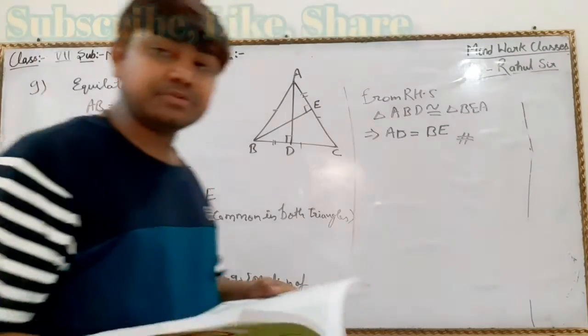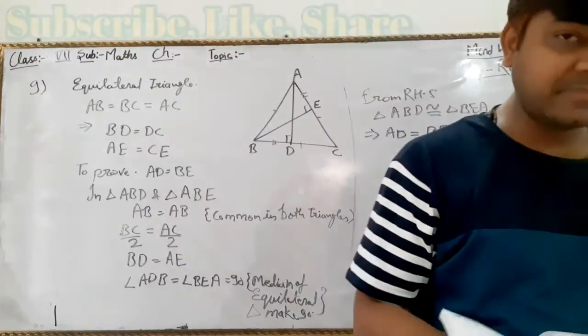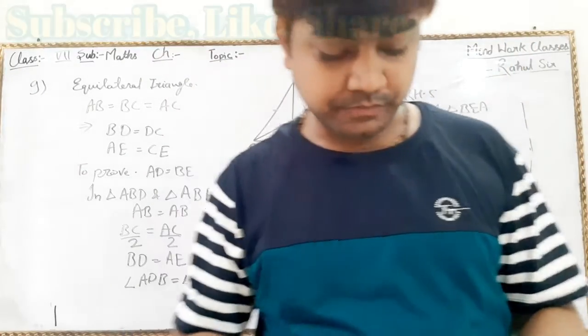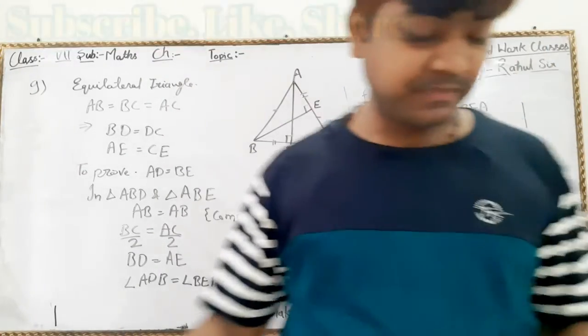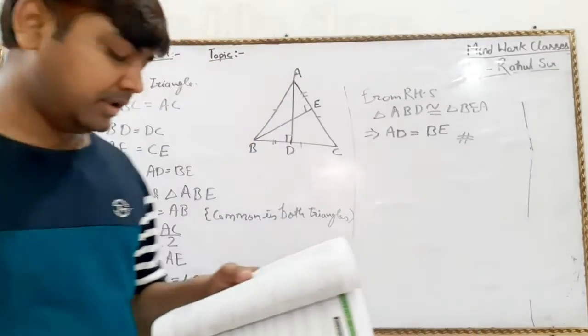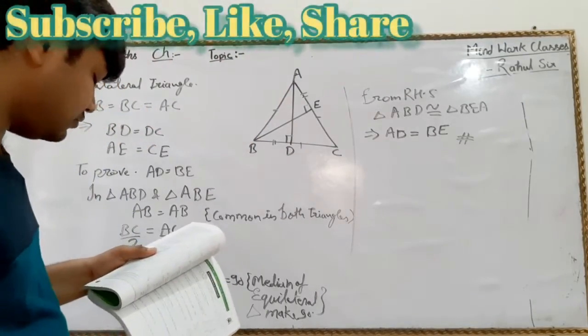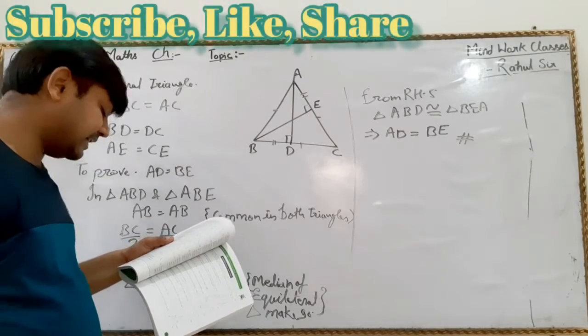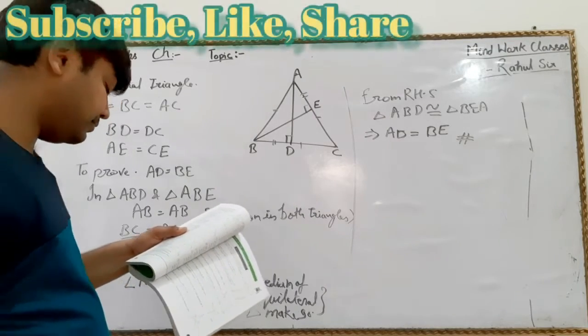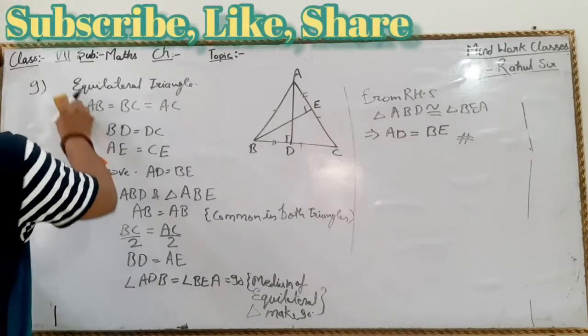Now let's come to question number 14. In question number 14, what is the question saying? Triangle PQR is an isosceles triangle in which PQ is equal to PR. O is the point such that QO and RO are equal. Prove that PO bisects QR.